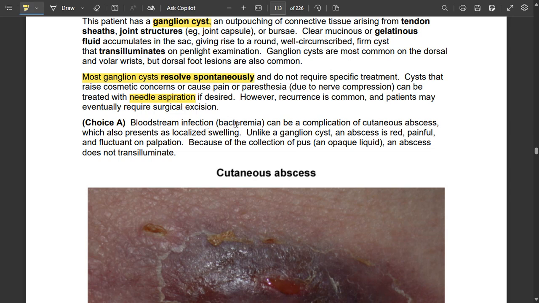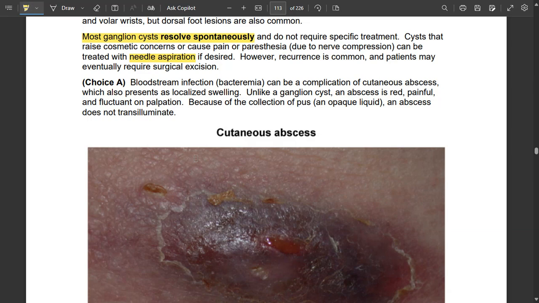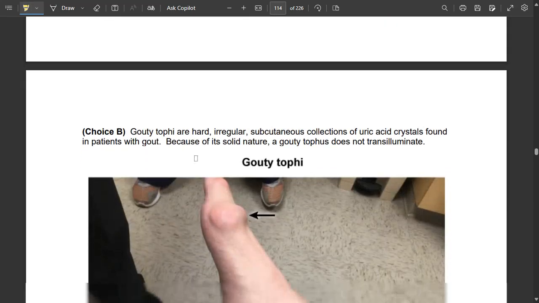Bloodstream infection like bacteremia can be a complication of a cutaneous abscess, which also presents with local swelling. Unlike a ganglion cyst, an abscess is red, painful, and fluctuant. It is opaque and non-transilluminant. Okay, a cutaneous abscess looks like this.